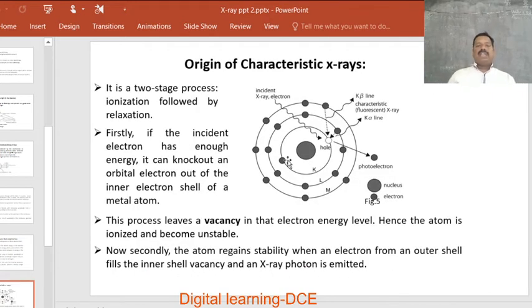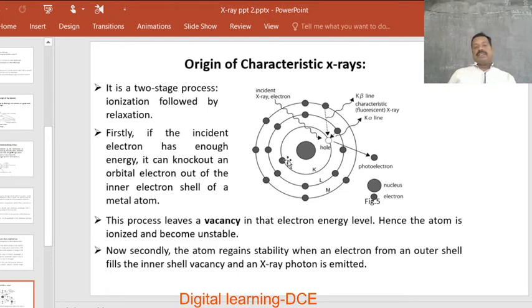Next, origin of characteristic X radiations. It is a two-stage process. The first stage, we produce ionization with the help of high kinetic energy electrons, followed by relaxation. Once these ionized electrons settle in the higher orbitals, they come back to the lower orbitals. During that process, they lose their energy in the form of X radiations, and those radiations are what we call characteristic X radiation.